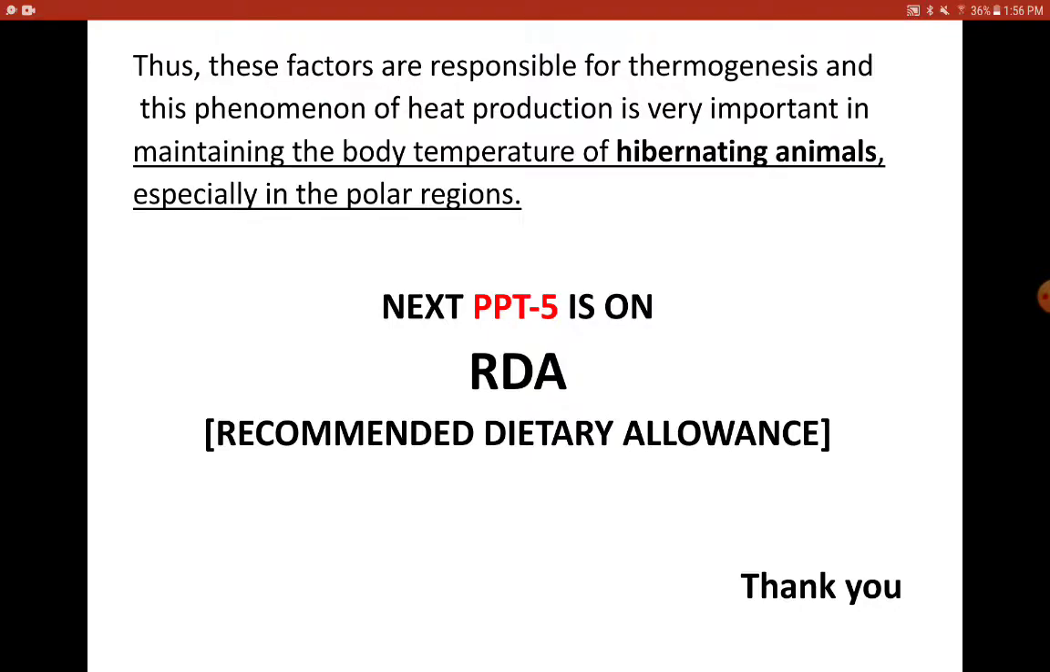The next PPT 5 would be on RDA, that is recommended dietary allowance.